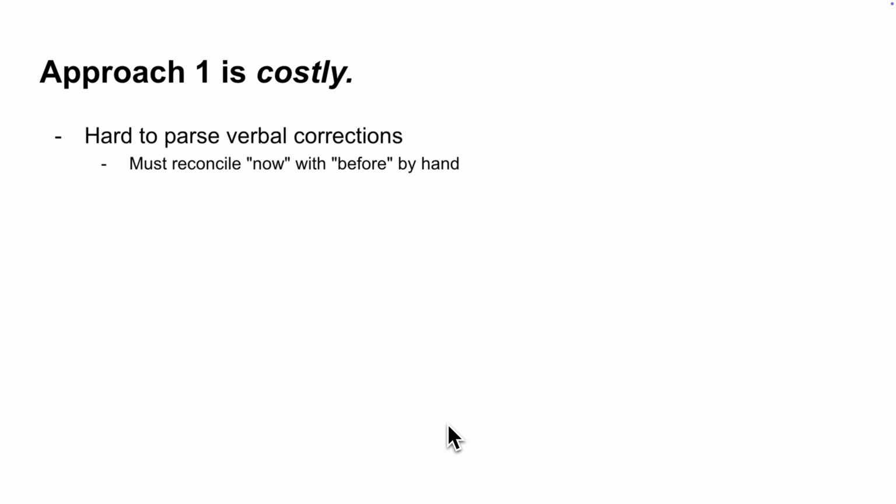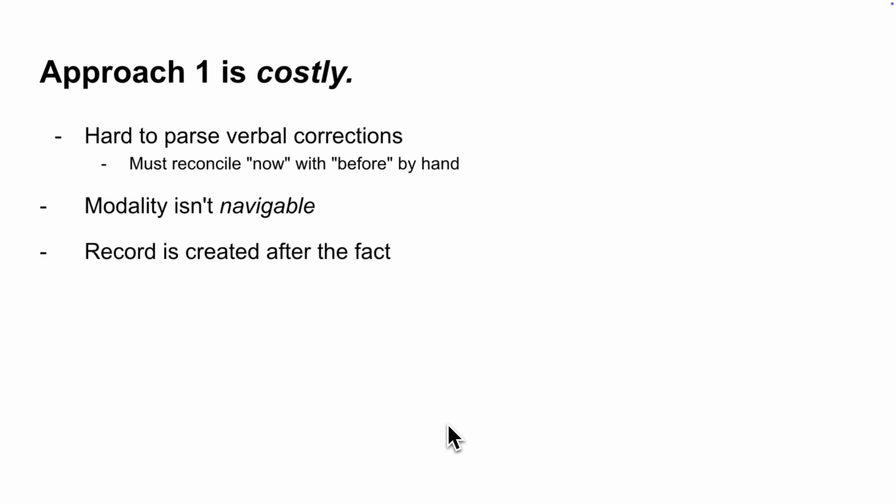Why is the second approach clearly so much better than the first one? Well, at its core, it's because the first approach is costly. It is costly for you to parse through my verbal corrections and try to connect what I'm saying now to what I said before in a way that makes sense while you scribble in a notebook. You spend a lot of mental energy to do that because the modality is not navigable. You'd have to travel back in time to some checkpoint in my verbal spitballing session to correct the record because the record is being created after the fact. You have to hear what I'm saying before you can process it in your mind and put it on paper.